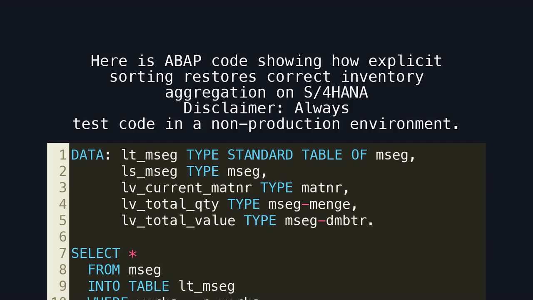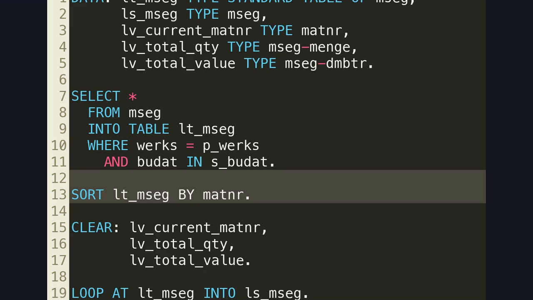Here is ABAP code showing how explicit sorting restores correct inventory aggregation on S/4HANA. Disclaimer: always test code in a non-production environment. Here is the critical fix. This line of code enforces deterministic ordering so that all movements for a material are processed together.